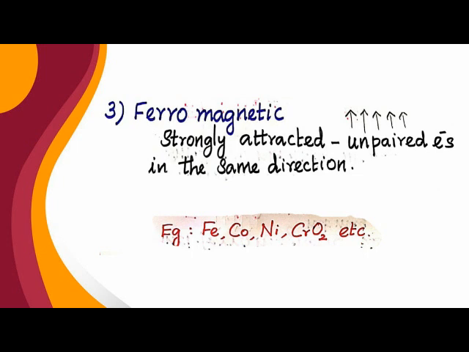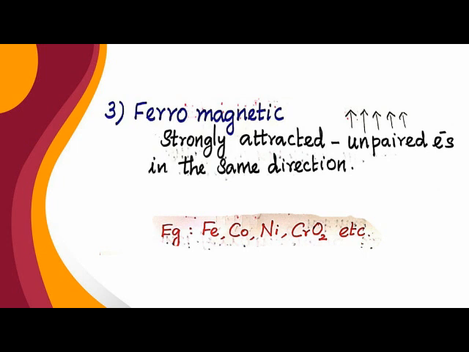Because of the presence of unpaired electrons in the same direction, it's strongly attracted by magnetic fields. And it shows permanent magnetism even in the absence of a magnetic field.